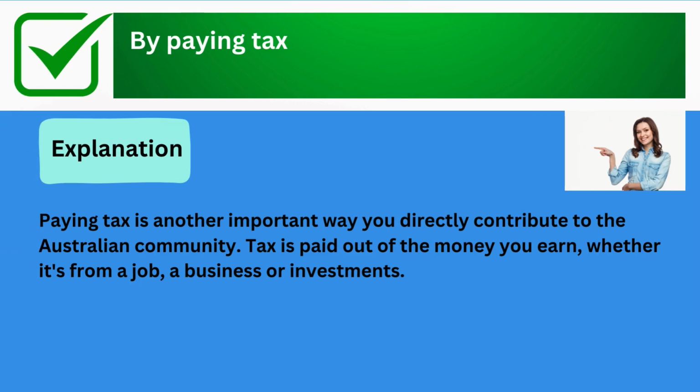The correct answer is by paying tax. Explanation: paying tax is another important way you directly contribute to the Australian community. Tax is paid out of the money you earn, whether it's from a job, a business, or investments.